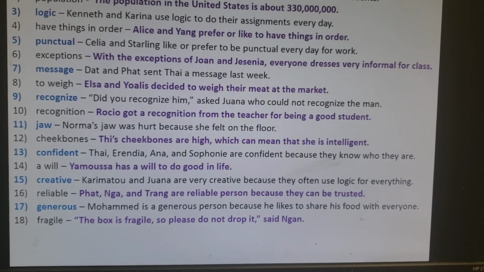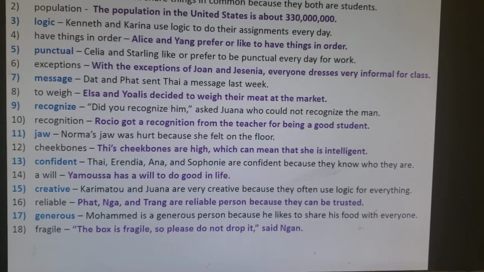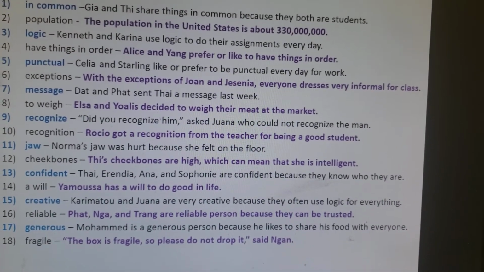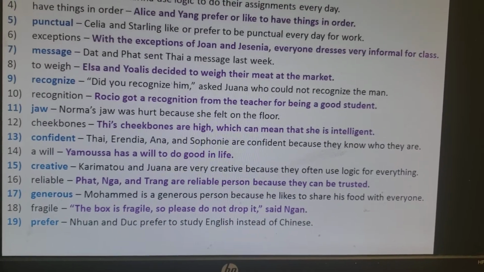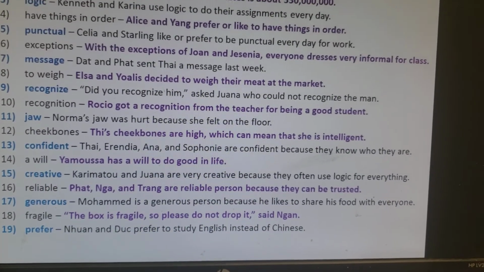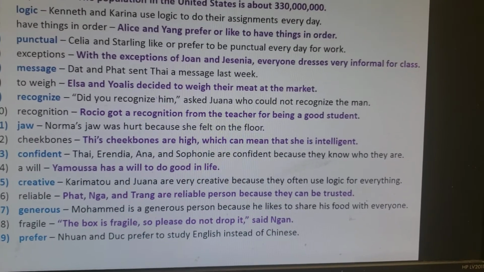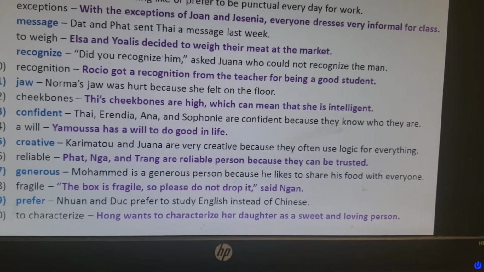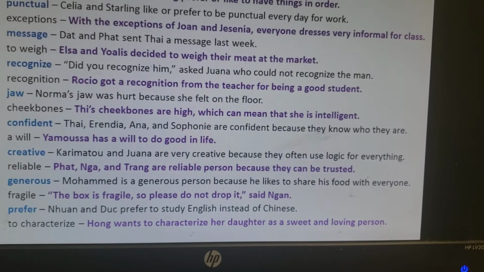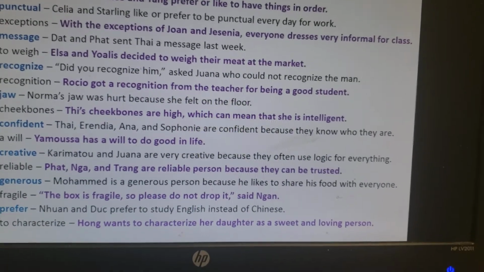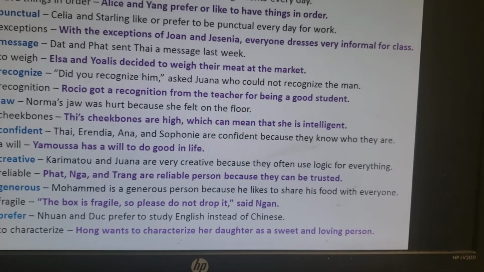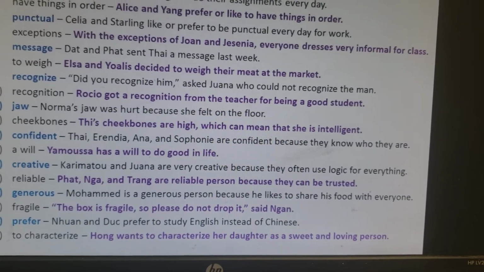Fragile. The box is fragile, so please do not drop it, says Ngung. Prefer. Nyung and Duct prefer to study English instead of Chinese. To characterize. Hong wants to characterize her daughter as a sweet and loving person.